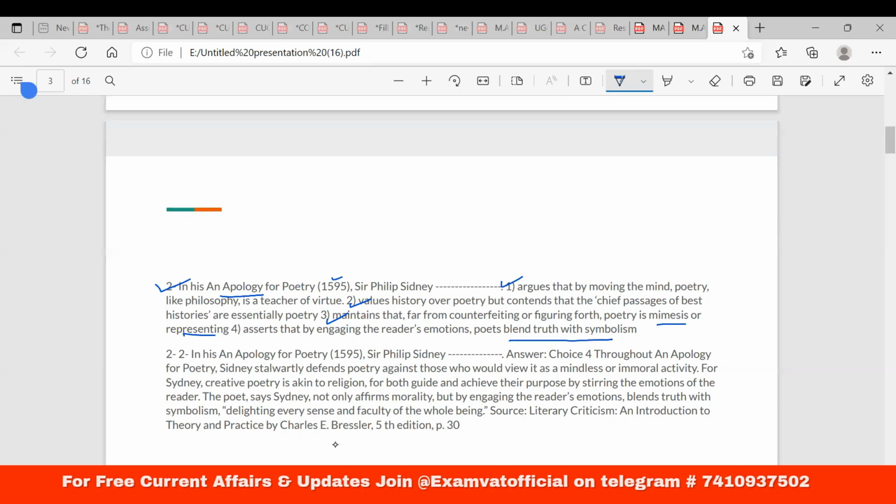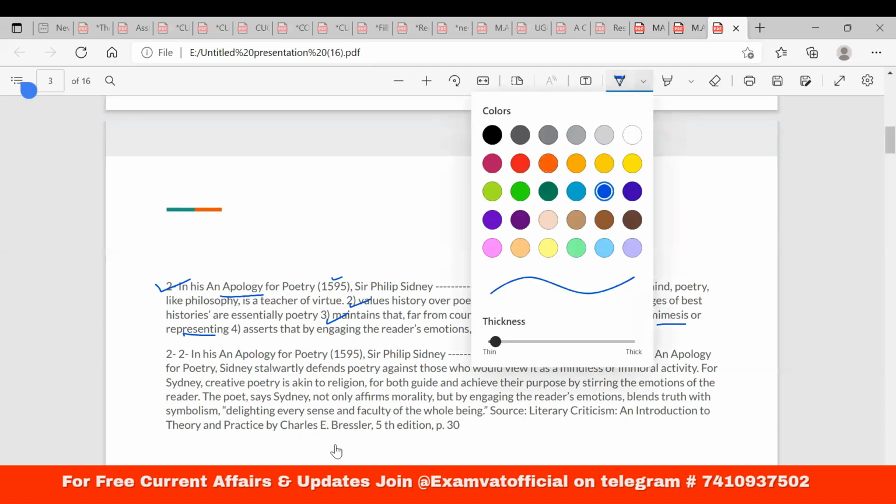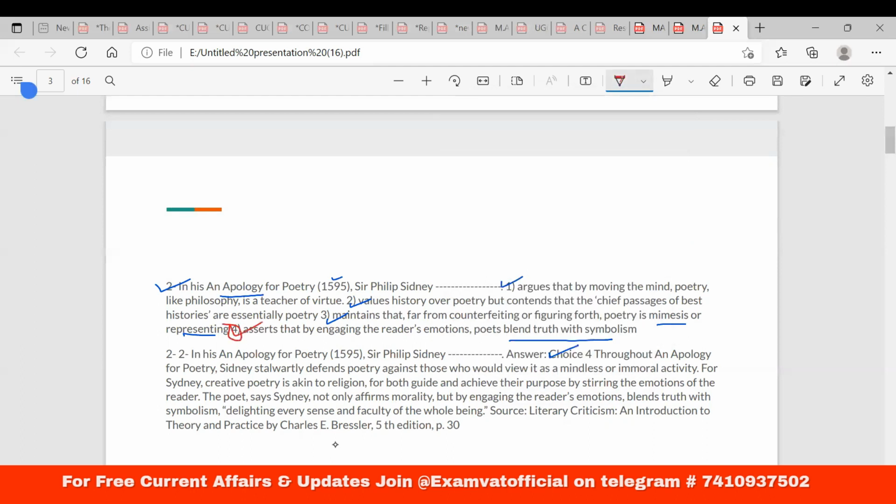What should be the correct answer? Obviously the correct answer would be number 4. So the correct answer is basically number 4, right? So that is the correct answer.